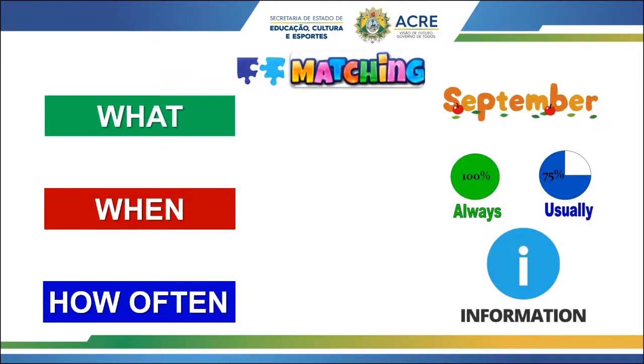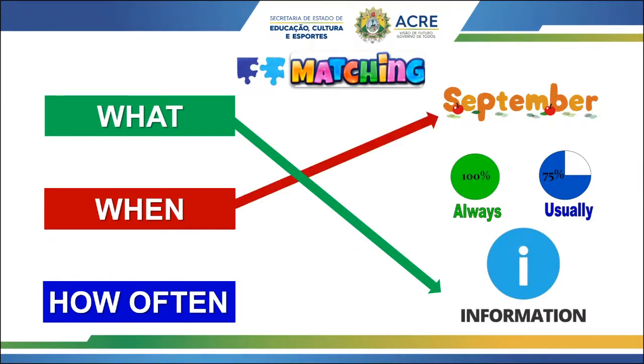Now, we have 3 WH questions. Let's repeat. What, when, how often? So we use those WH questions for different situations. For example, we use what for... Very nice, guys. We use what to talk about information. What about when? Very nice. We use when to talk about a specific time, okay? And how often we use to talk about frequency, okay? So let's repeat again. What, when, how often.